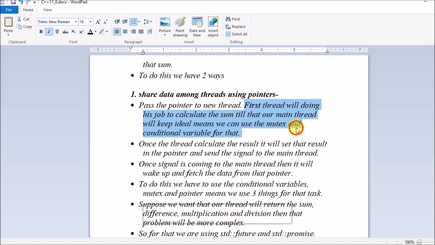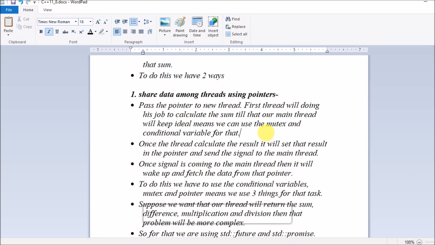First the subthread will complete the task of doing the sum operation. For that we can use the mutex and condition variable, so that the main thread will not proceed till the subthread completes the sum operation.